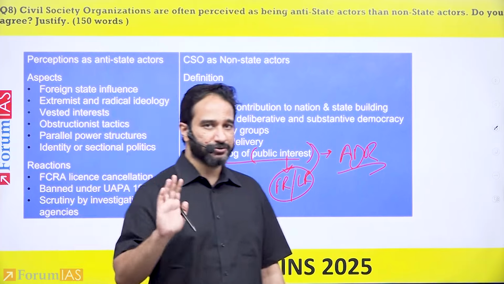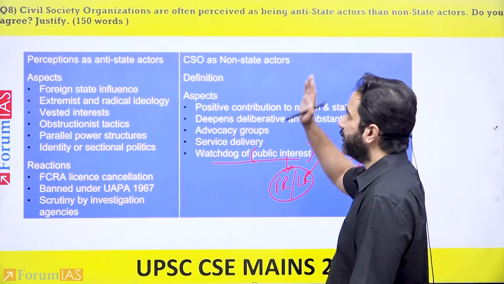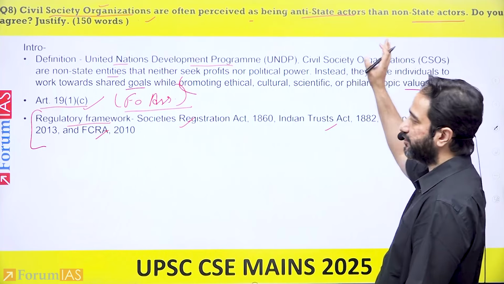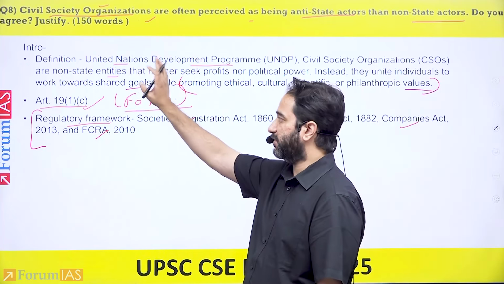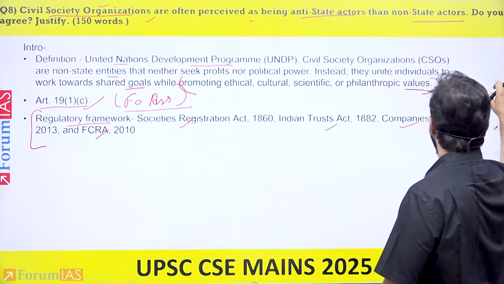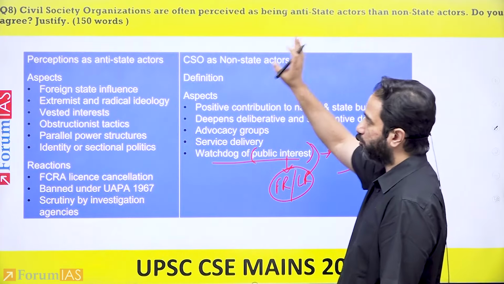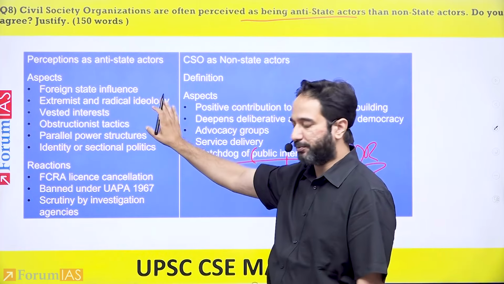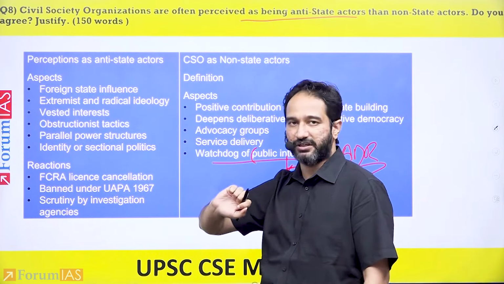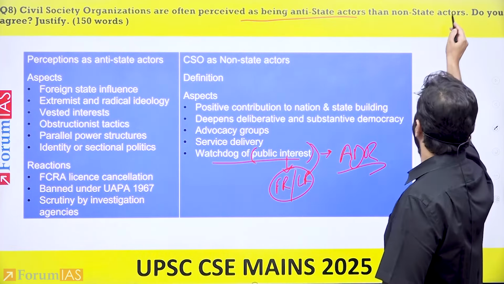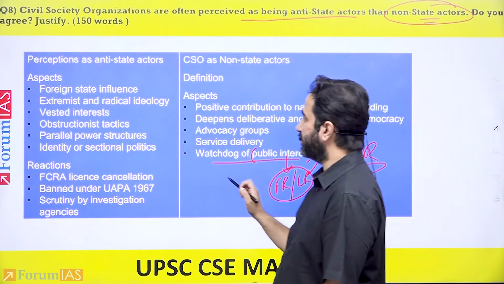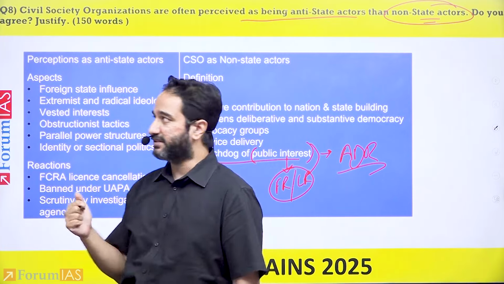Right. This becomes the context of your answer, whereby you first define what is a civil society organization. You give a definition, you link it to Article 19, Clause 1, Clause C, the regulatory framework that India has. Then you divide it into two parts, why they are perceived as being anti-state actors, and you give the proper examples for this, and what steps India has taken. And then the reasoning of CSO as non-state actors, again giving examples here.